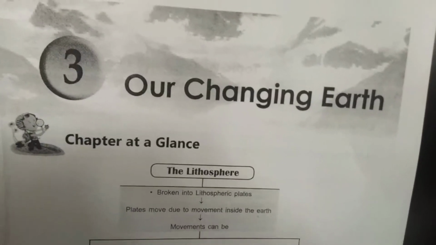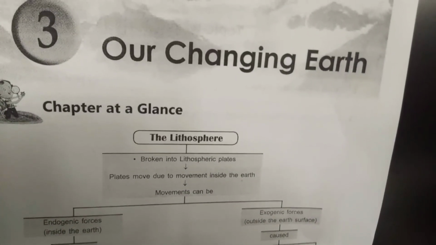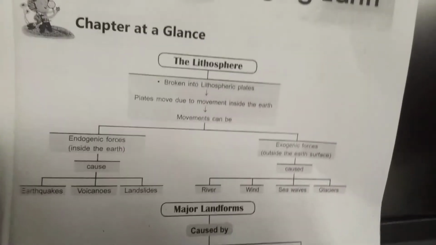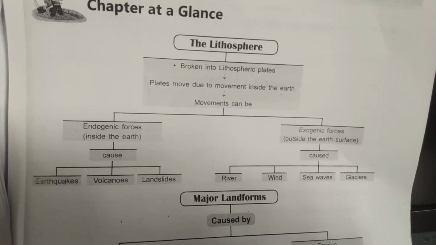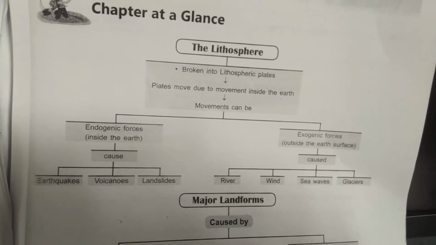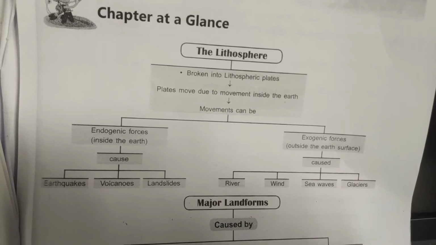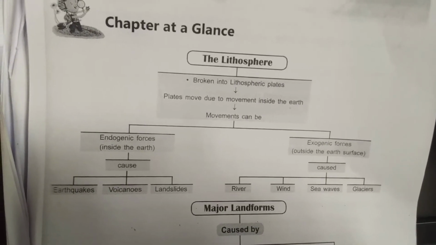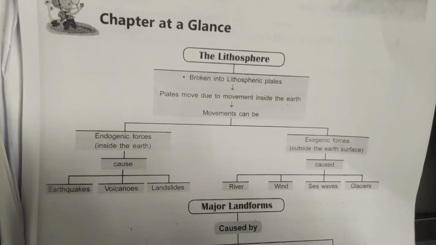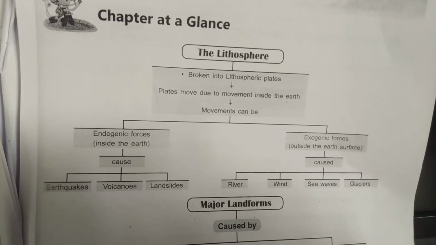Here is the third chapter's revision work, that is, Our Changing Earth from geography. So the first topic is the lithosphere. Broken into lithospheric plates, as you know, the earth's surface has many plates. There are 7 tectonic plates. So they are broken into lithospheric plates that are called the 7 tectonic plates.